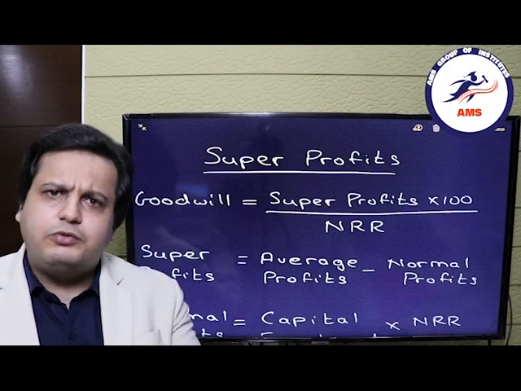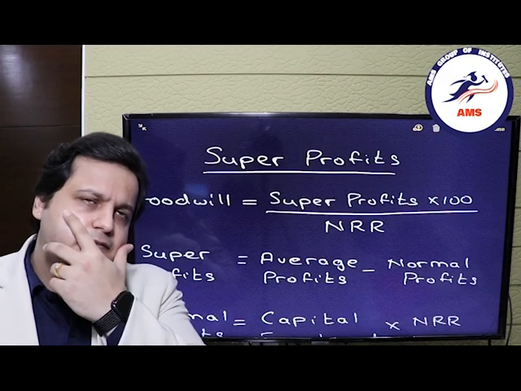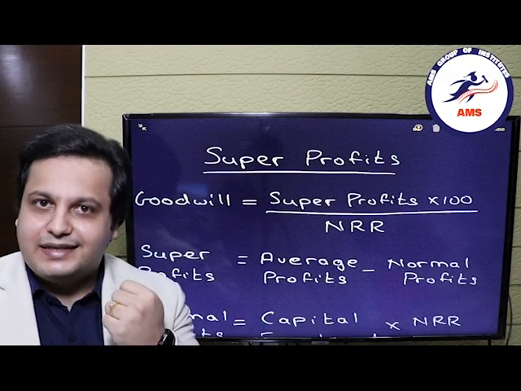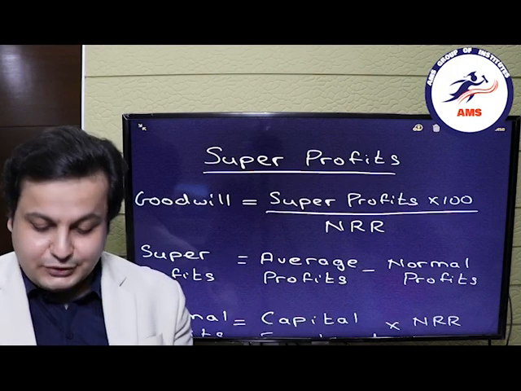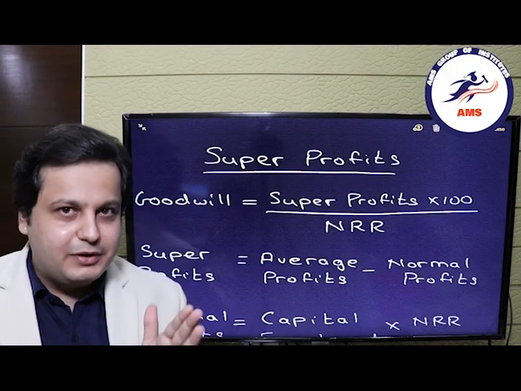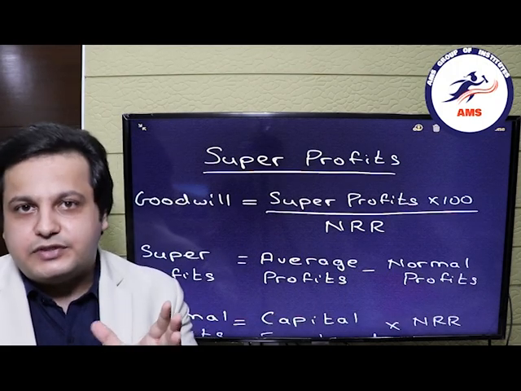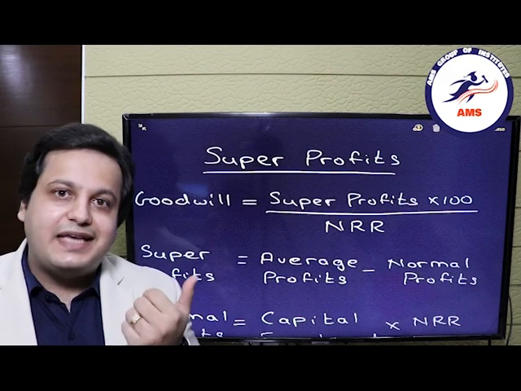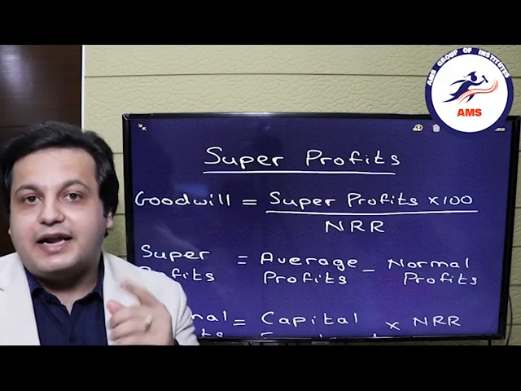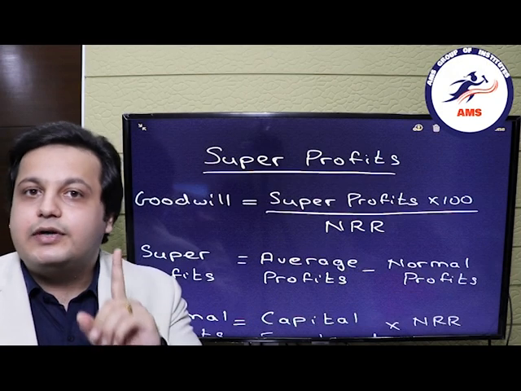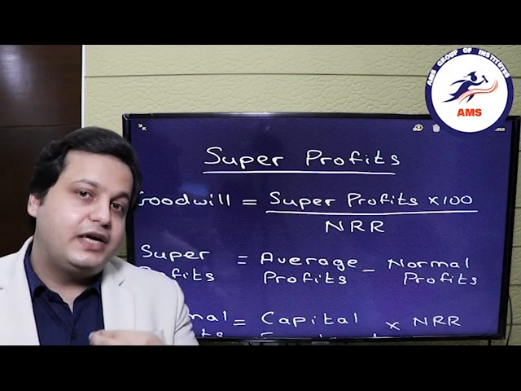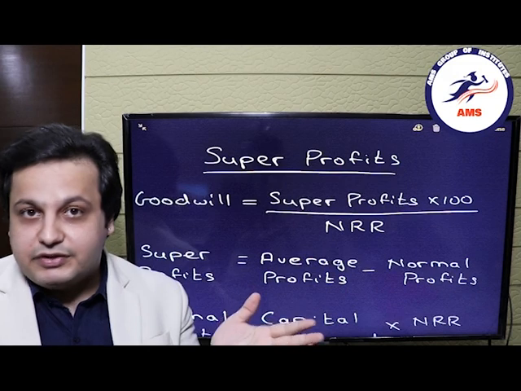Now what was the formula for super profits? Let's check. And no, I'm not showing you the watch, okay? It's a series 4 by the way. So super profits were the average profits and the normal profits. We have to subtract the two: the average profits of our company minus the normal profits of the overall industry. We have already learned how to calculate this in the previous video.